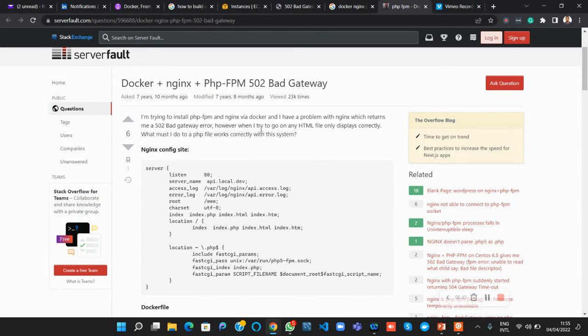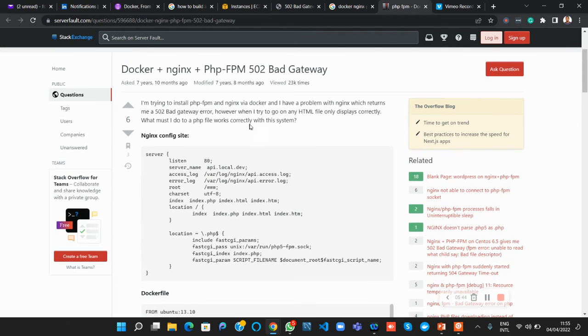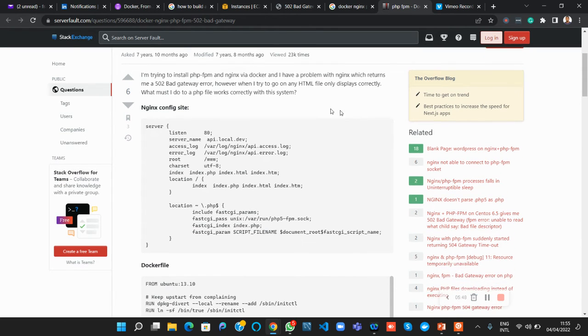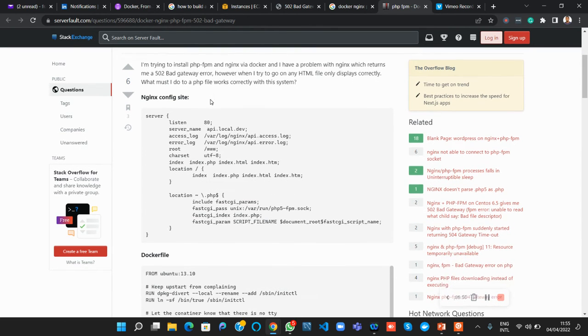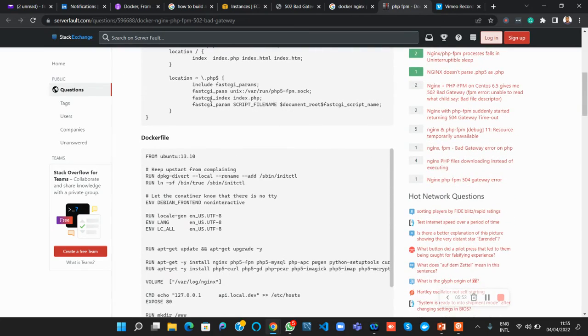I'm trying to install PHP-FPM in Docker and I have a problem with Nginx which returns me this. However, when I try to go to my HTML file, it only displays correctly. What must I do for the PHP file to work correctly with this system?